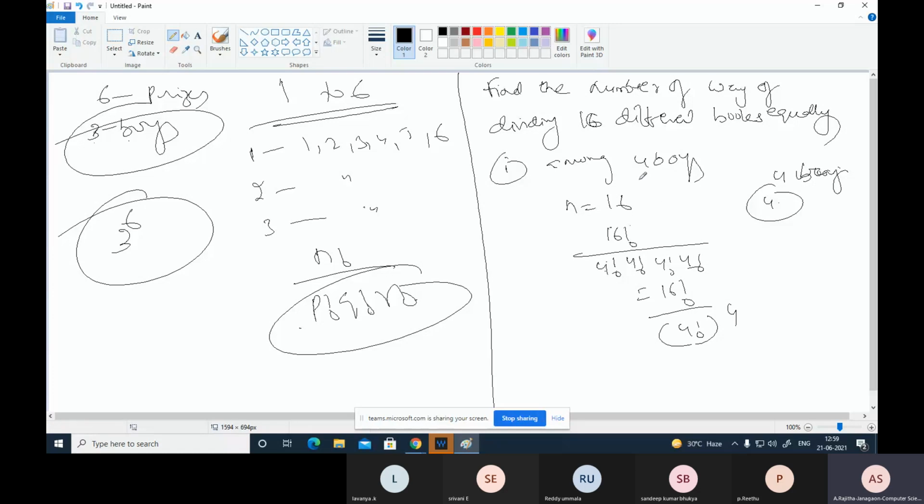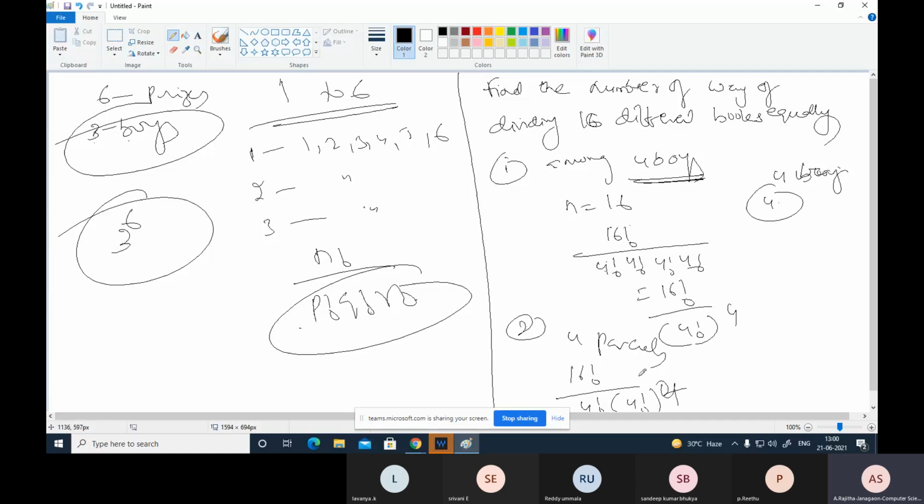Here we make every group of books a parcel. That means finding the number of ways of dividing 16 books equally into 4 parcels. Here there are 4 boys. That is like this: 16 factorial by 4 factorial, for 4 parcels and 4 boys.